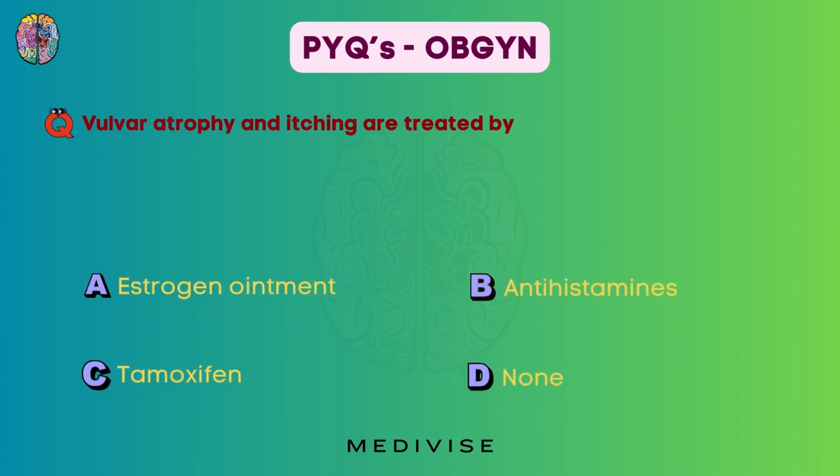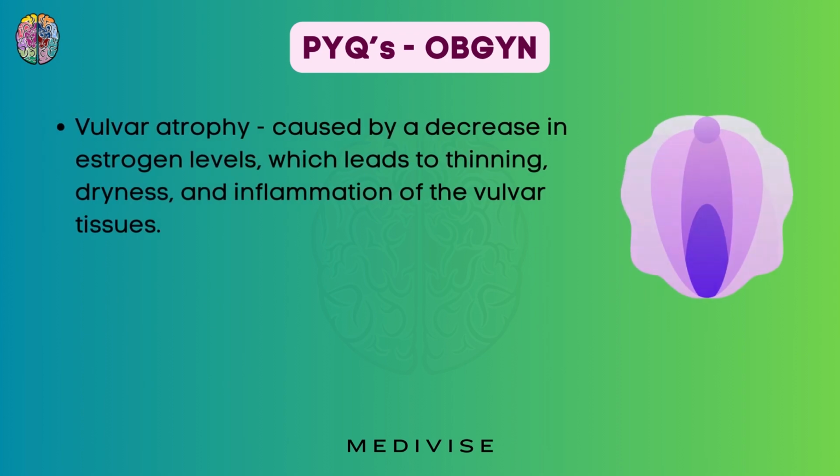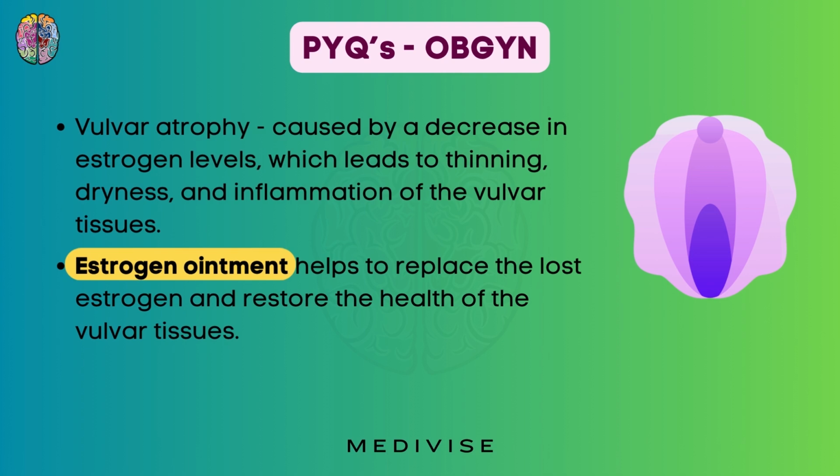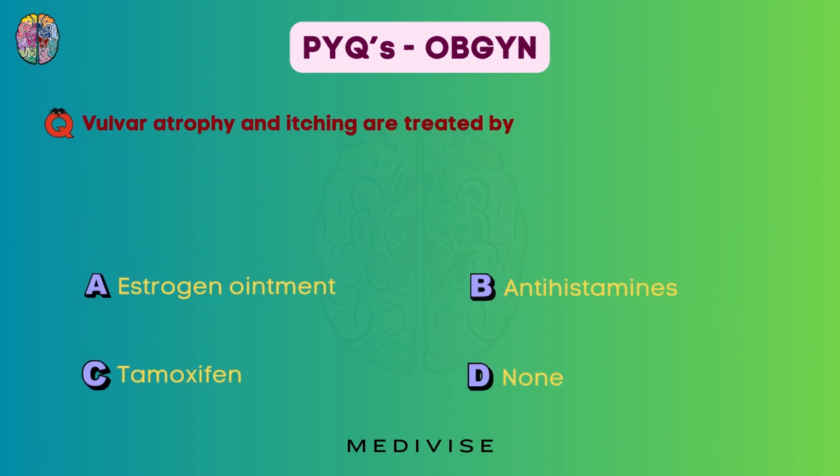Vulvar atrophy and itching are treated by estrogen ointment, antihistamines, tamoxifen, or none of these. So vulvar atrophy is caused by a decrease in the estrogen levels, which will lead to dryness, thinning, and inflammation of the vulvar tissue. Estrogen ointment helps to replace the lost estrogen and will help to normalize the vulvar tissue. So in this case, we will use option A, which is estrogen ointment.